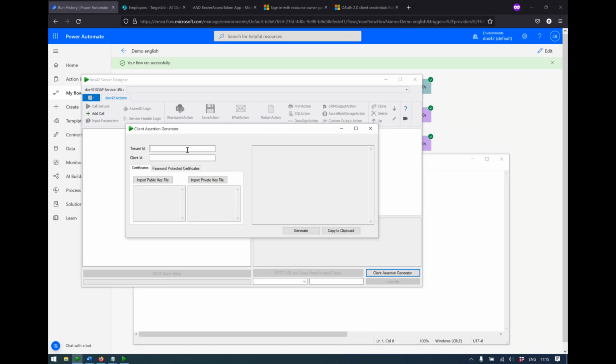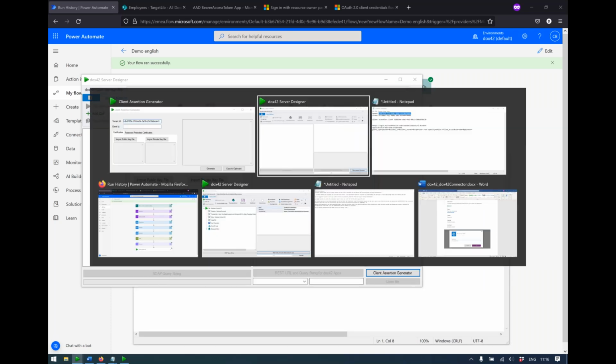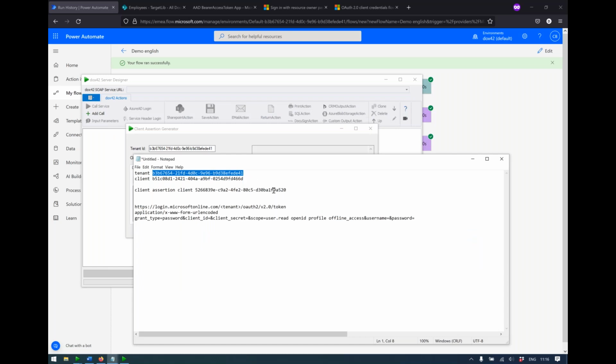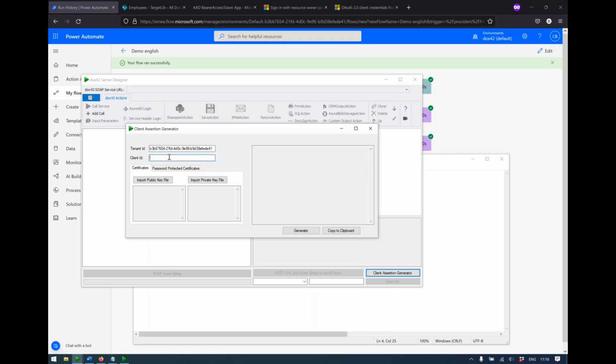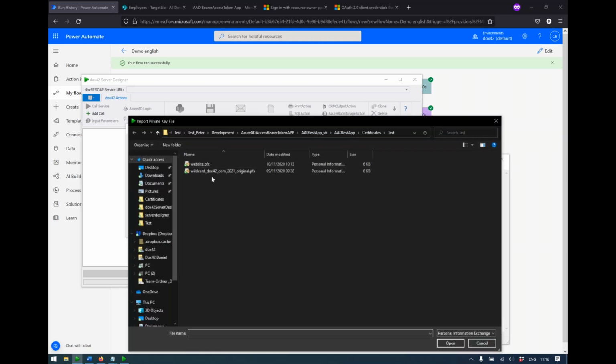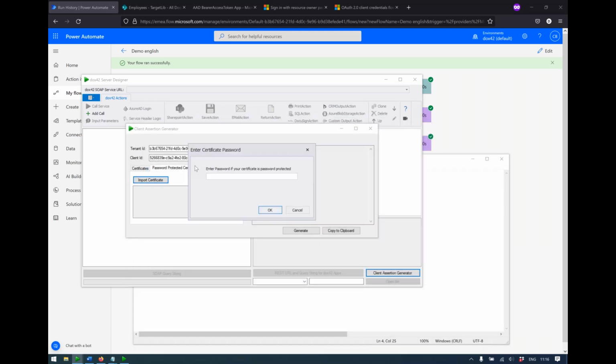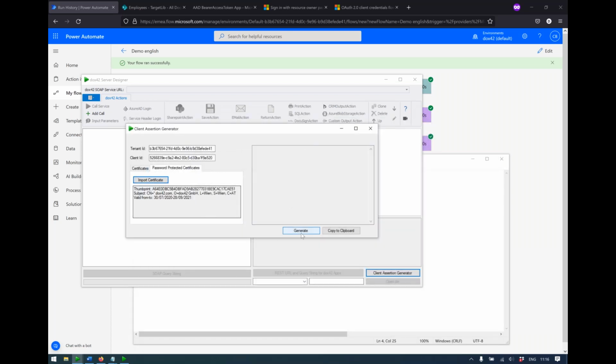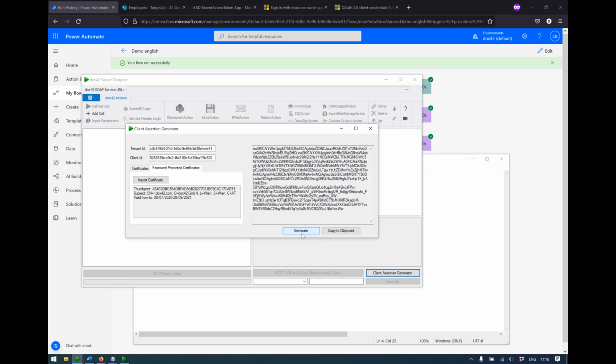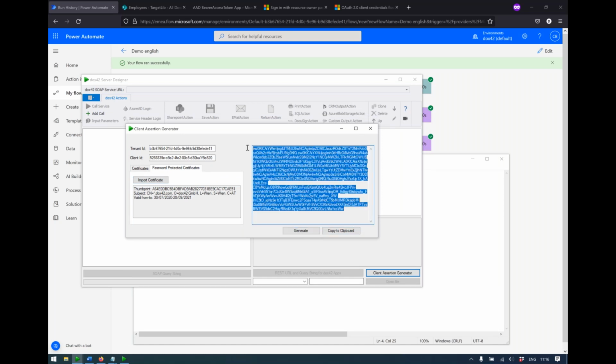So we're going to go in here, put the tenant and correct client ID, and a certificate you have imported in Azure AD. We're going to use this. And if you click on generate, you get a client assertion. And this you can also save into Azure Key Vault or any other vault service and use it in your flow. Yeah, that's basically it.